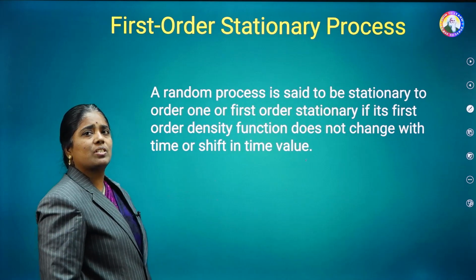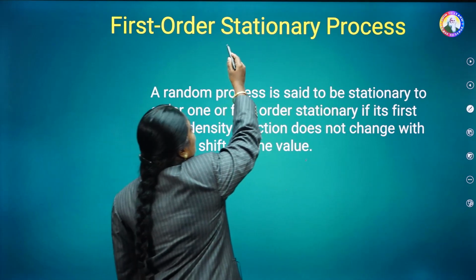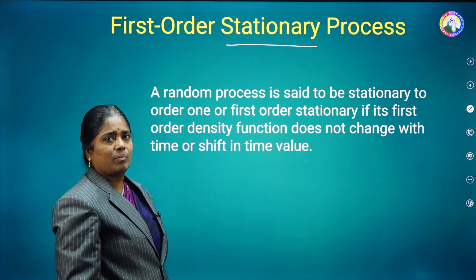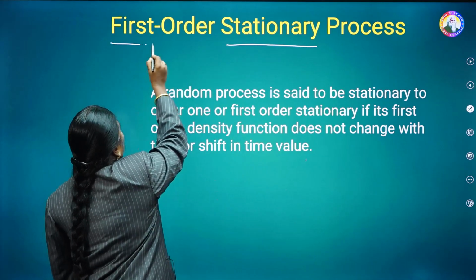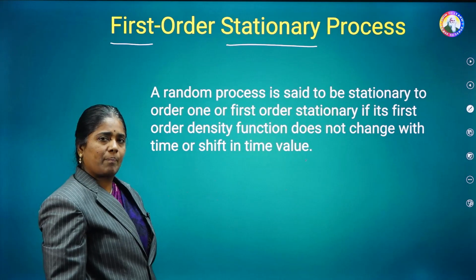What is meant by first order stationary process? The name itself tells that it is stationary. That means it is constant with respect to time. Since we are having first order, the first order density function is constant with respect to time.